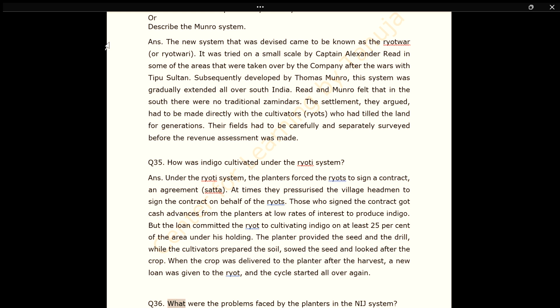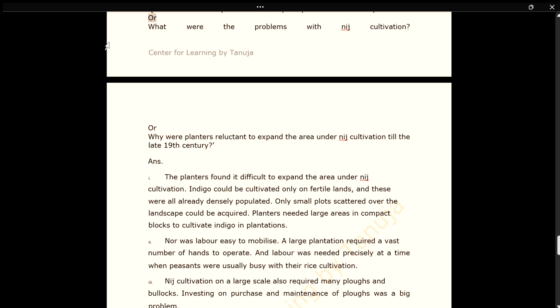Q36. What were the problems faced by the planters in the nij system? What were the problems with nij cultivation? Why were planters reluctant to expand the area under nij cultivation till the late 19th century? Ans. The planters found it difficult to expand the area under nij cultivation.